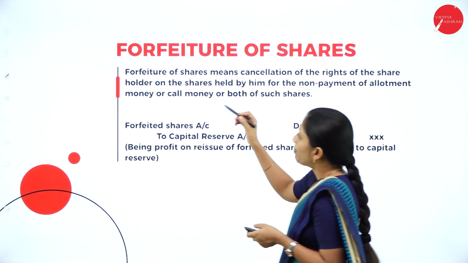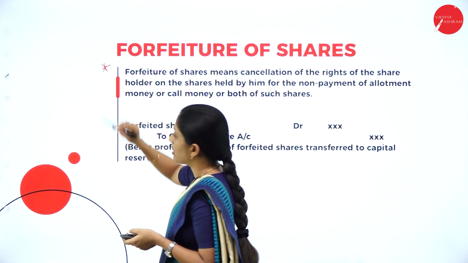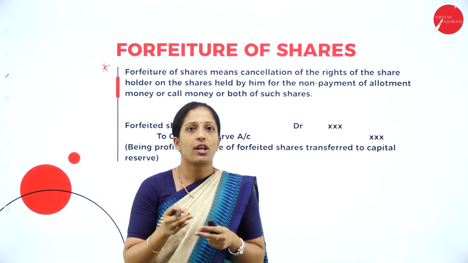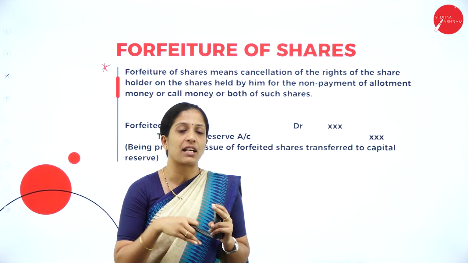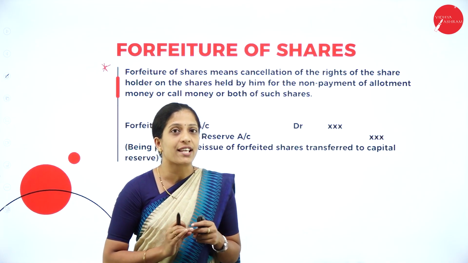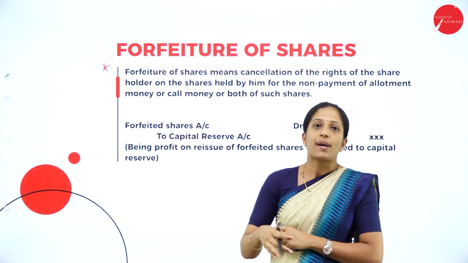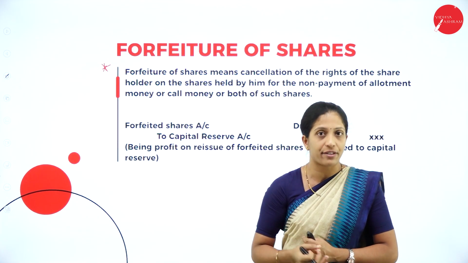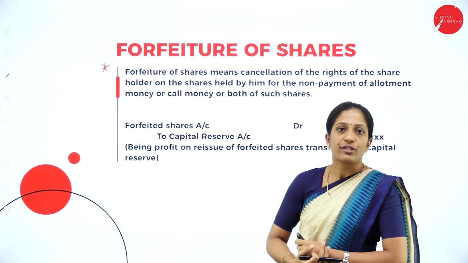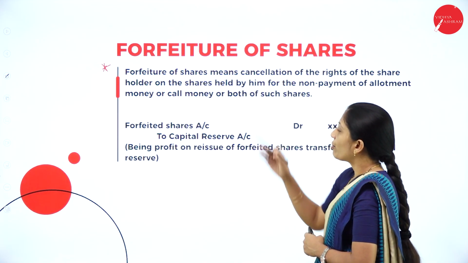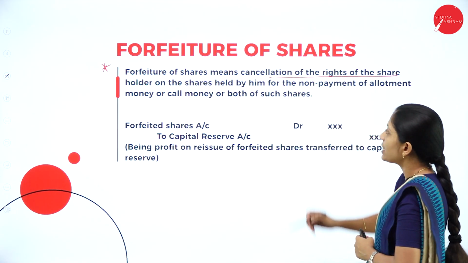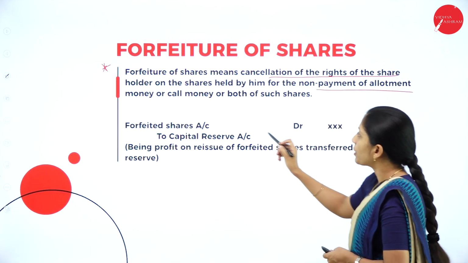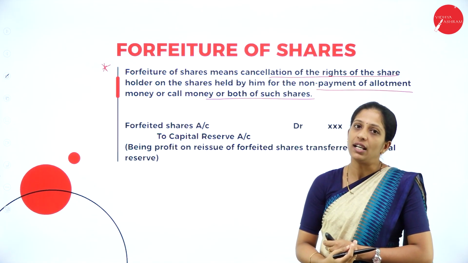Now, let us see an important term here, that is forfeiture of shares. We have already discussed calls in arrears, where a few of the shareholders fail to pay either allotment money or call money. That situation is called what? Calls in arrears. Suppose the shareholder does not pay allotment money or call money, then what are we going to do with those shares? Let us see where we use the term forfeiture of shares. Forfeiture of shares means cancellation of the rights of the shareholders on the shares held by them for non-payment of allotment money or call money or both.